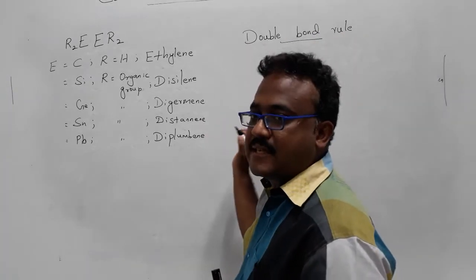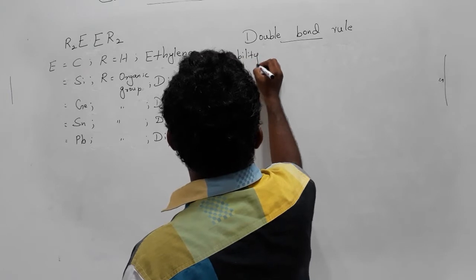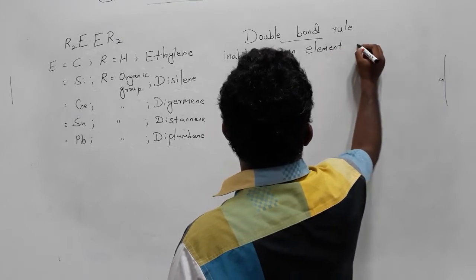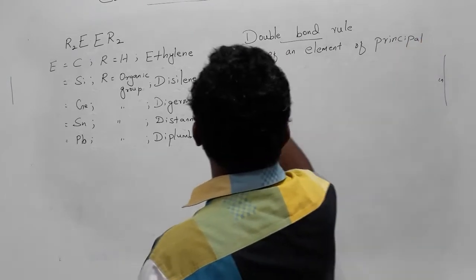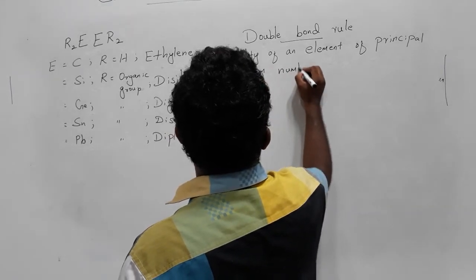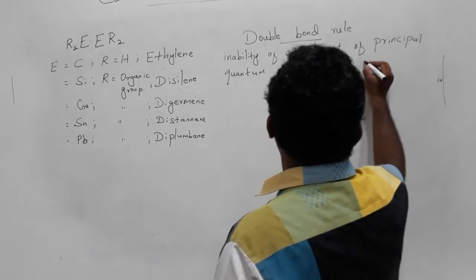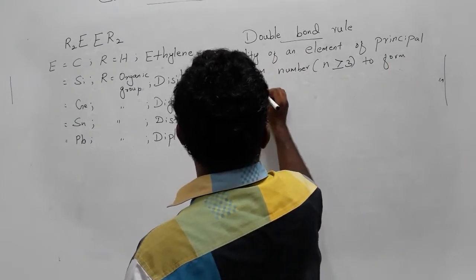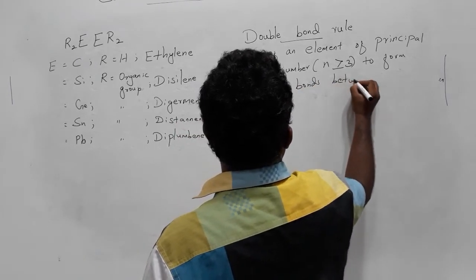This rule states the inability of an element of principal quantum number n greater than or equal to 3 to form multiple bonds between them.